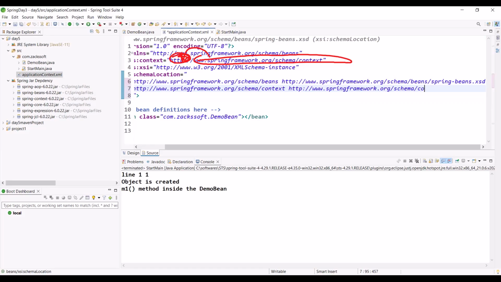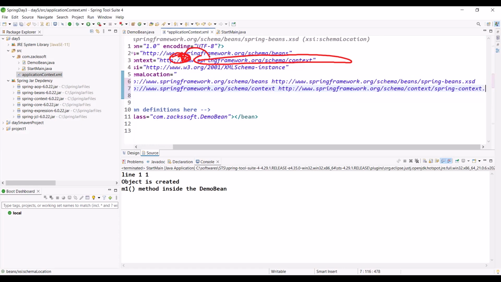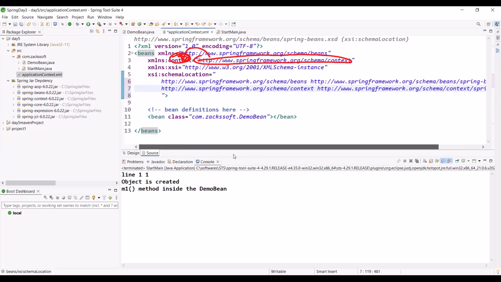Then the module name. Up to now same. And simply we are giving a name like spring, then the module name. Here, what is the module name? Context only, right? Then .xsd. Is it okay?